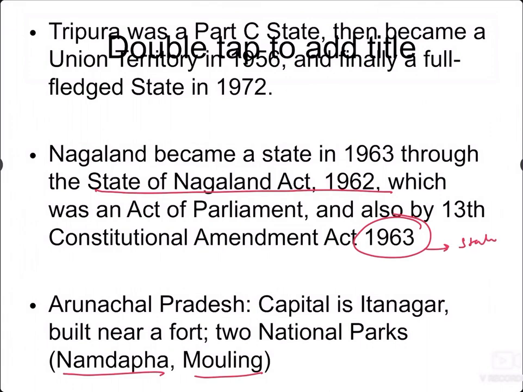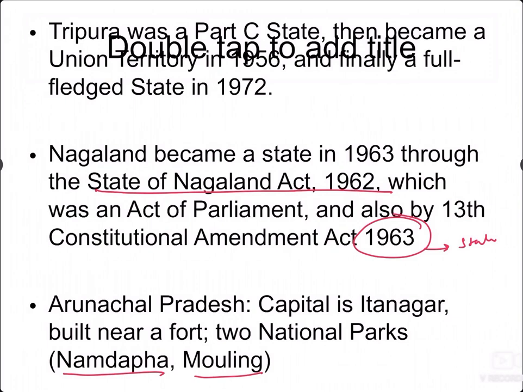The 13th Constitutional Amendment Act actually deals with the state of Nagaland. Hence, we can take this statement as right, even though the state was formed before the amendment by the State of Nagaland Act of 1962. Still, the 1963 Constitutional Amendment Act is there for Nagaland. Hence, the statement is right.